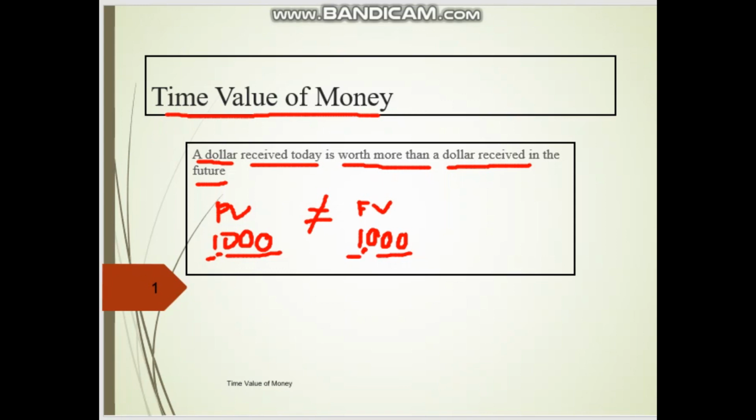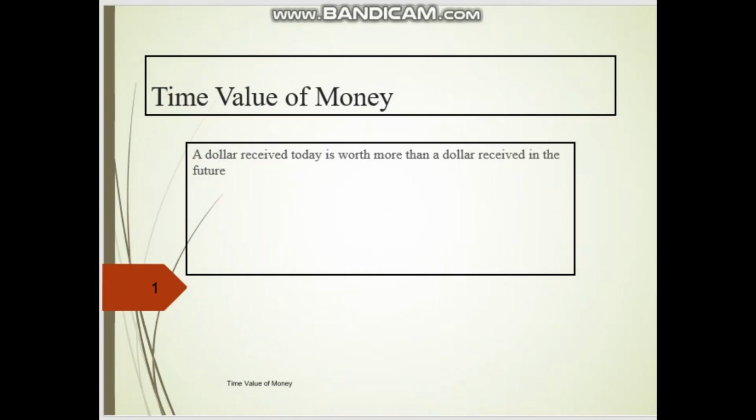But what is different is the purchasing power. With the 1,000 today, I think you can buy a lot of things compared with 1,000 in 10 years' time. So this is what we are supposed to understand: the dollar received today is better than the value you are going to receive in the future.